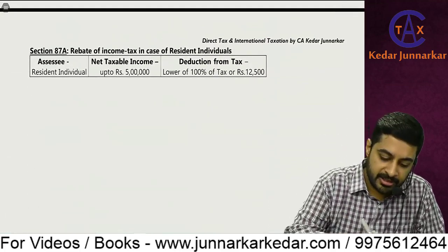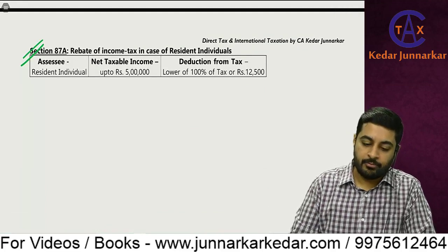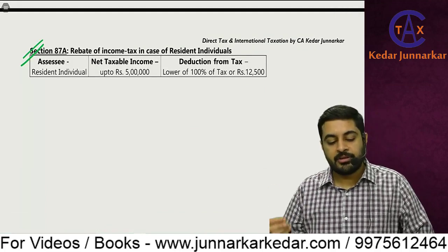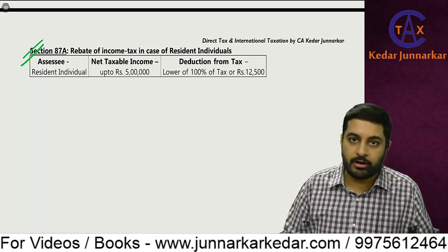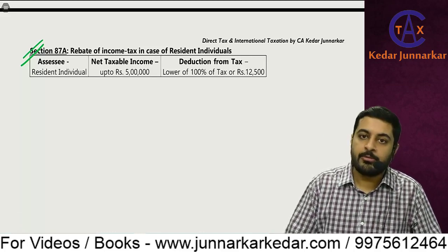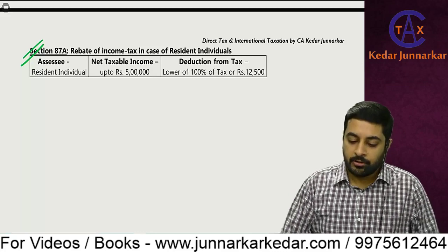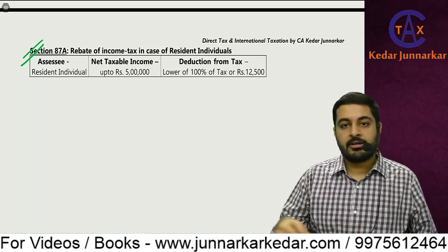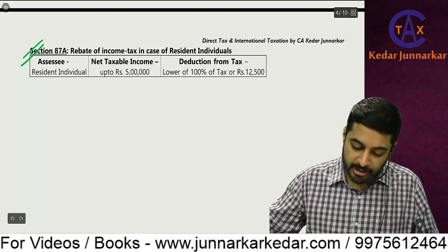Then after this, we have rebate under section 87A. Rebate means reduction from tax. It is applicable only for a resident individual. It's not for all, only for a resident individual. If the taxable income is up to 5 lakhs, then the deduction from tax is the lower of 100% of tax or 12,500. So that would be the deduction. So see, for a resident individual,